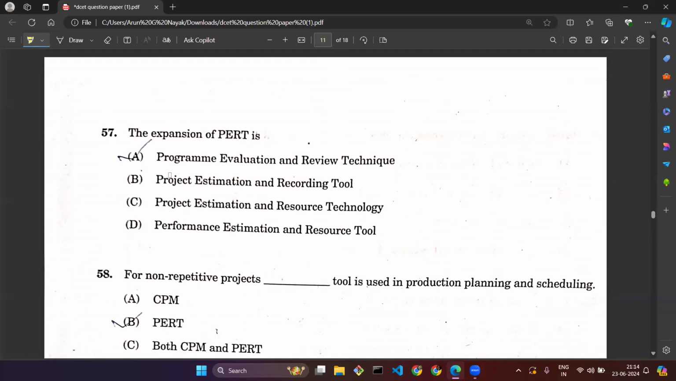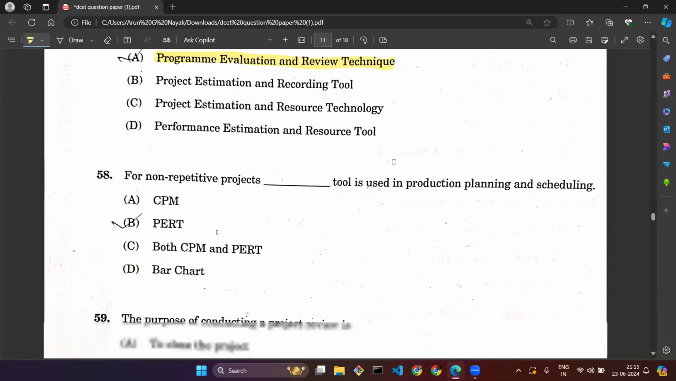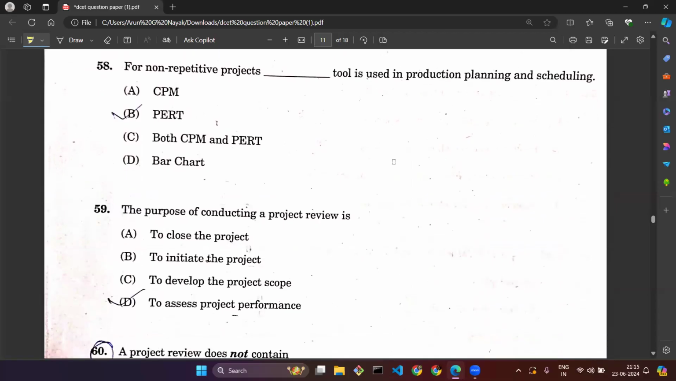Question number 57. The expansion of PERT, means what is the full form of the abbreviation PERT, they are asking. PERT stands for Program Evaluation and Review Technique. Option A, Program Evaluation and Review Technique. That's why I told you to go through all the abbreviations present in project management, IT skills, and electrical engineering. It will fetch you around 5 to 10 marks very easily.